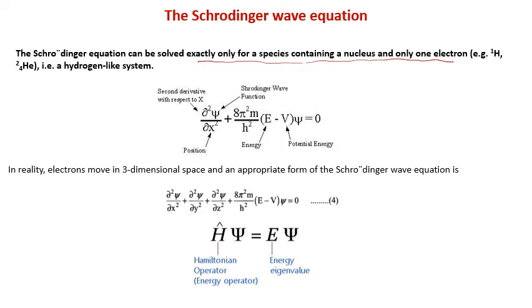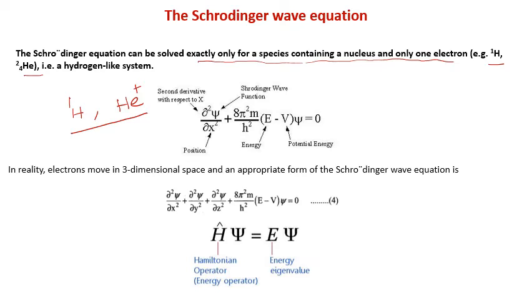For example, hydrogen, helium plus, and so on. All these atoms have a single electron and a nucleus. So these are called hydrogen-like atoms or hydrogen-like ions.